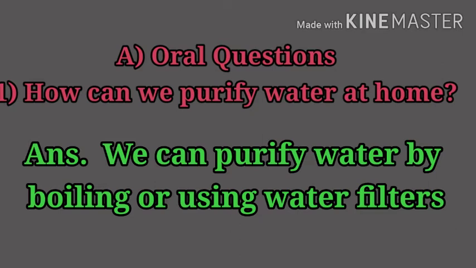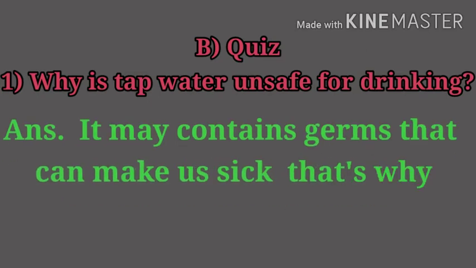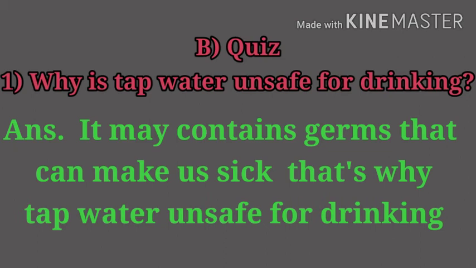Okay. Next, that is B. Quiz first. Why is tap water unsafe for drinking? Think about that. Okay, now here is the answer. It may contain germs that can make us sick. That's why tap water is unsafe for drinking.